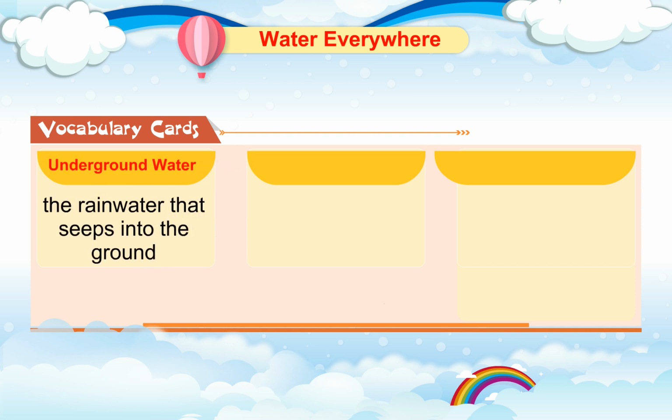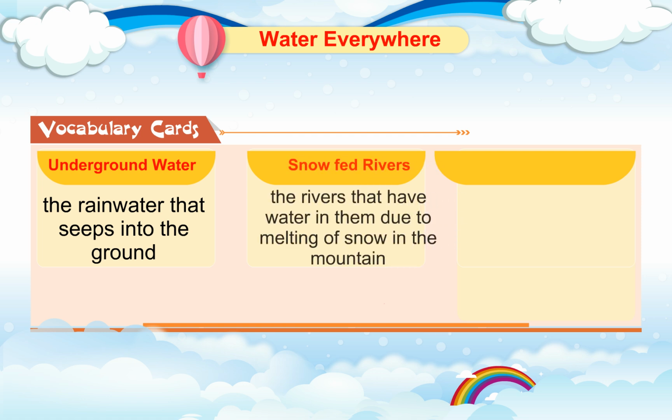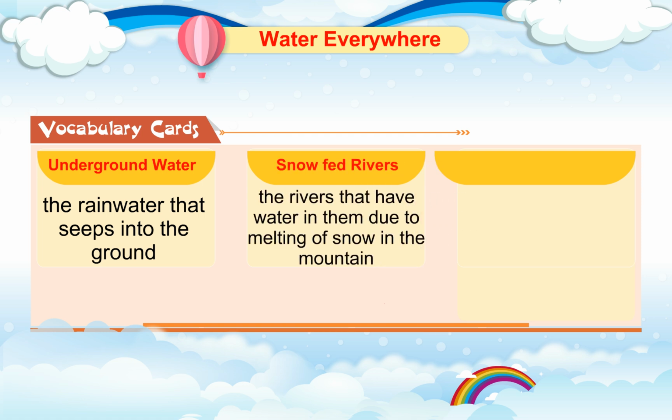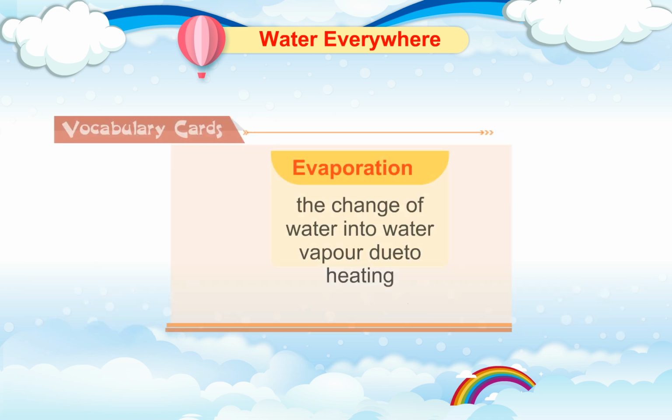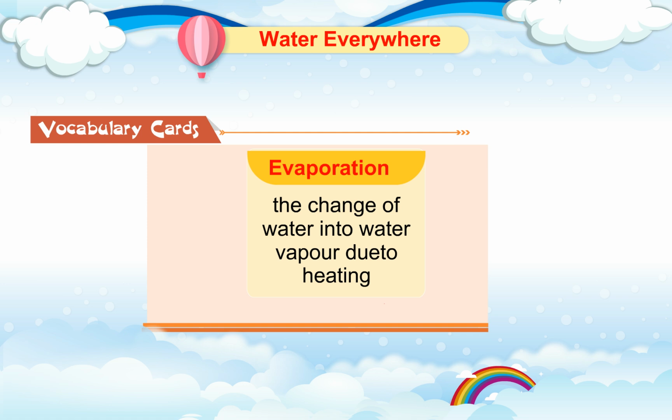Vocabulary cards. Underground water. The rainwater that seeps into the ground. Snow-fed rivers. The rivers that have water in them due to melting of snow in the mountains. Rain-fed rivers. The rivers that are filled with rainwater. Evaporation. The change of water into water vapor.